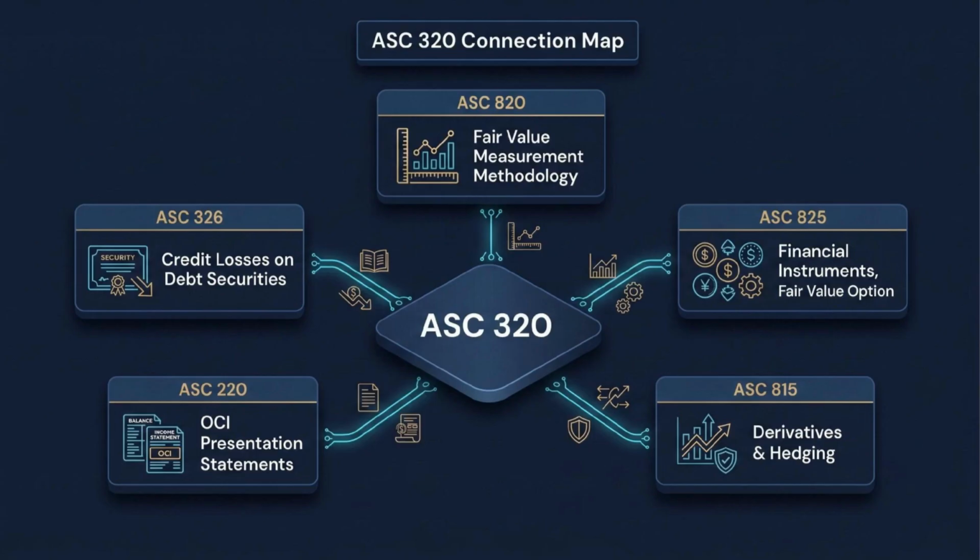The key is not to turn every ASC 320 question into a research vacation. Use the related standards as boundaries. If the issue is fair value measurement, go to ASC 820. If the issue is derivative features or hedging, go to ASC 815. Boundaries save time and reduce mistakes.